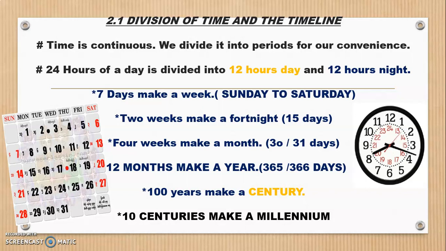Similarly, as these years are counted, years after years, the time changes. Now the current year which is going on is 2020. Next year you will have 2021. Next year you will have 2022. Before 2020, which was the year? 2019, right? So these are years after years which are counted together.